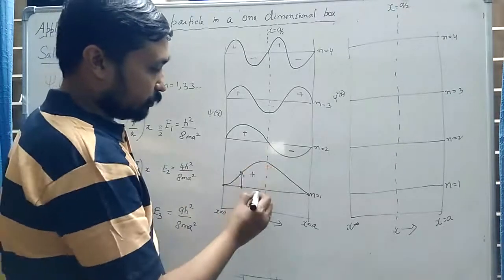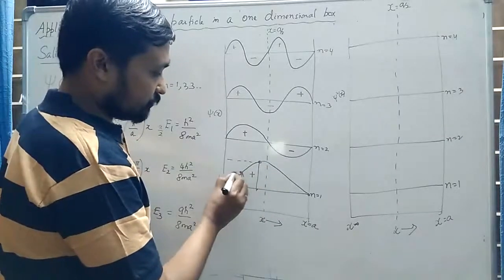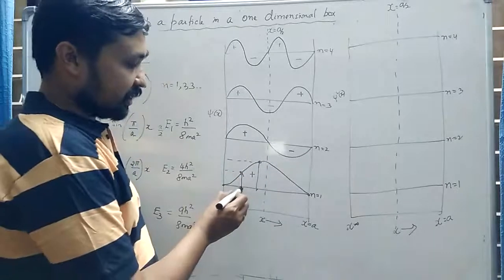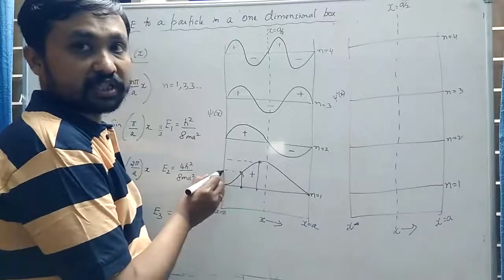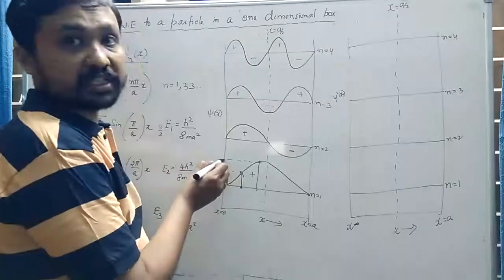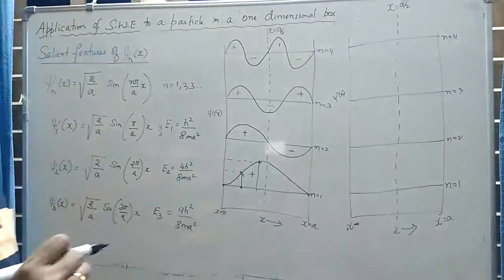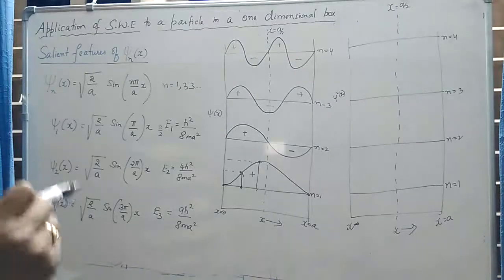If I take a point somewhere here, its wave function is given by this value. So you clearly see that if the particle is at this particular position, it corresponds to a wave function here. If the particle is at this position, it corresponds to a wave function here. So as you change the position, the wave function also changes. That is one important observation.